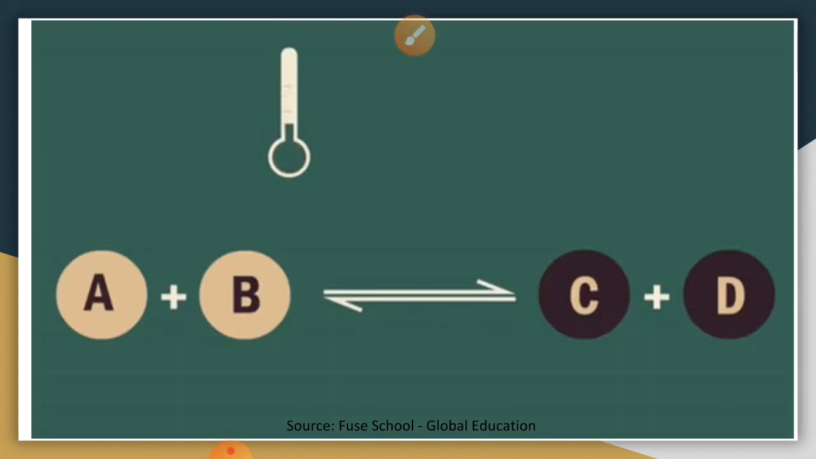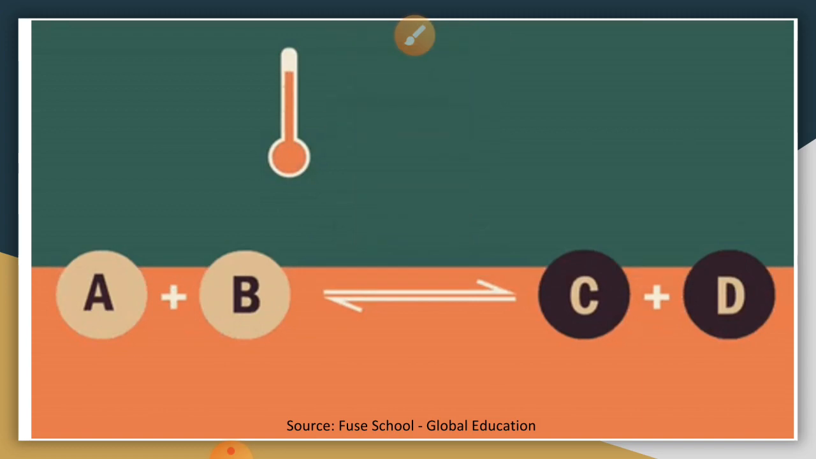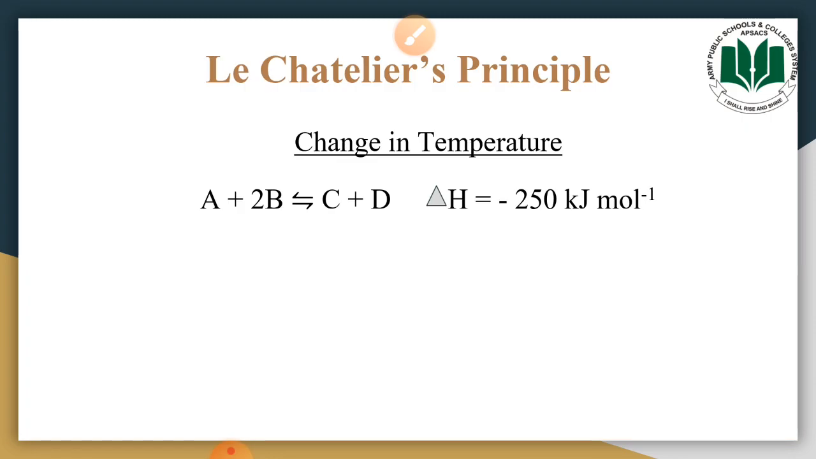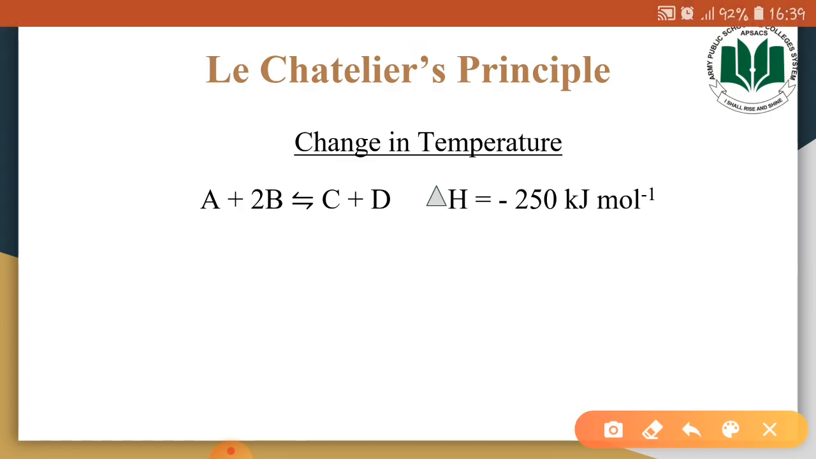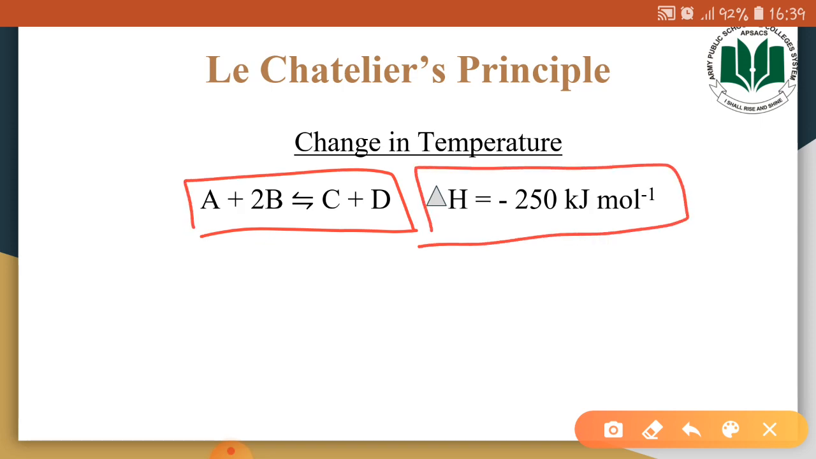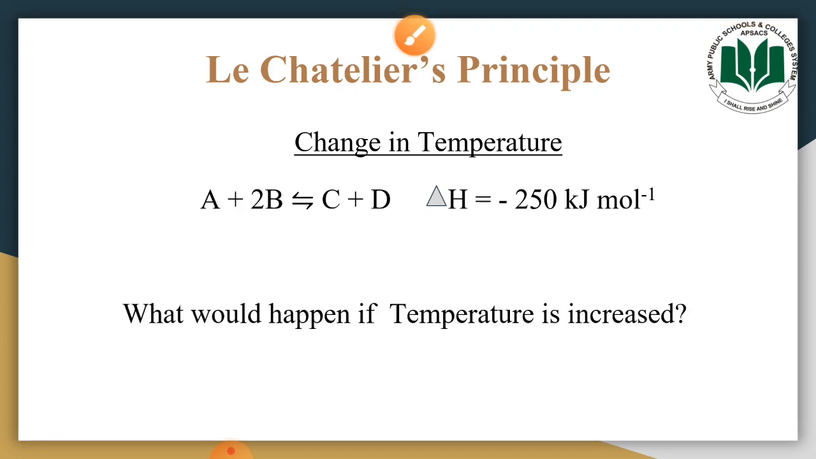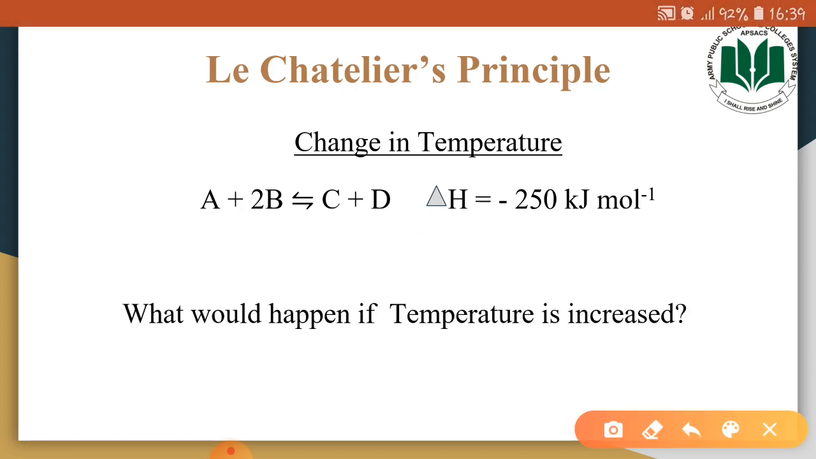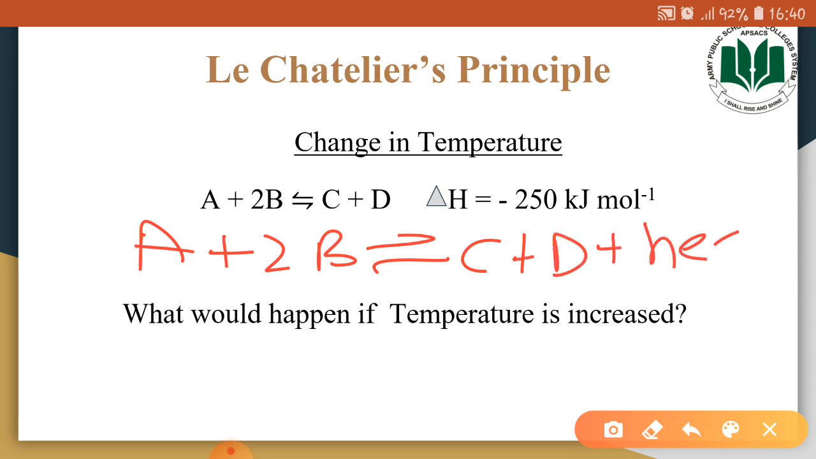Now we will study the effect of change in temperature on the position of the chemical equilibrium. So this is an example in which we have a reversible reaction, and this reaction is exothermic, meaning that in this reaction heat is being released. So what would happen if the temperature is increased for the exothermic reaction? For the exothermic reaction, this means that there is the formation of heat in the forward direction.